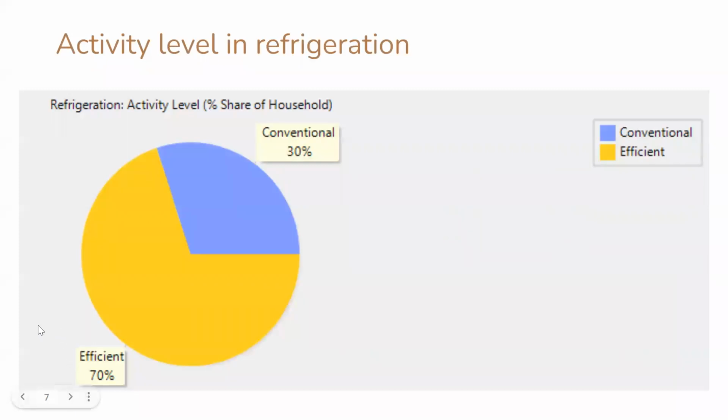This is our activity level in refrigeration. Refrigeration activity level will be divided into two sections: conventional at 30% and efficient at 70%.